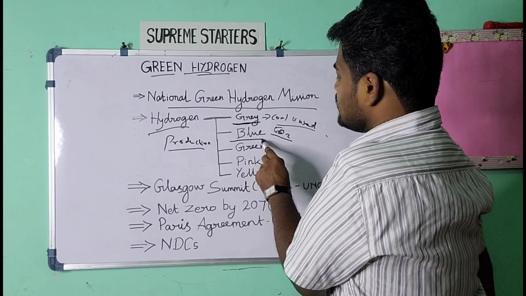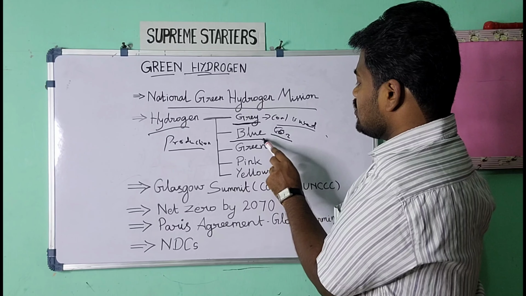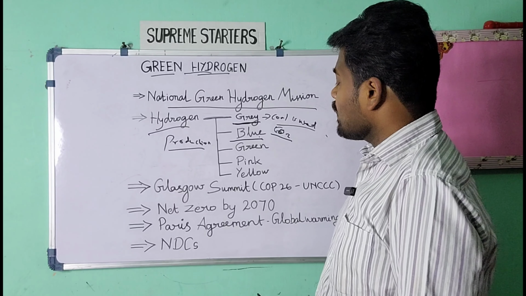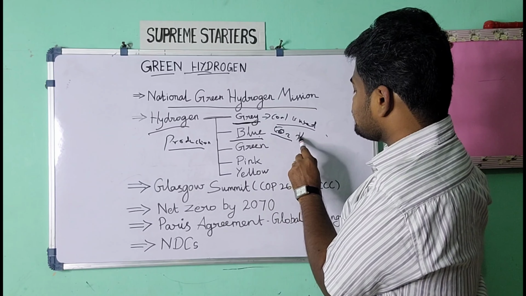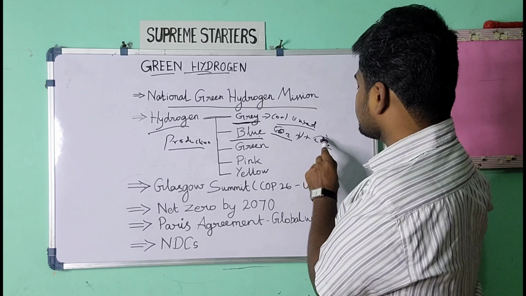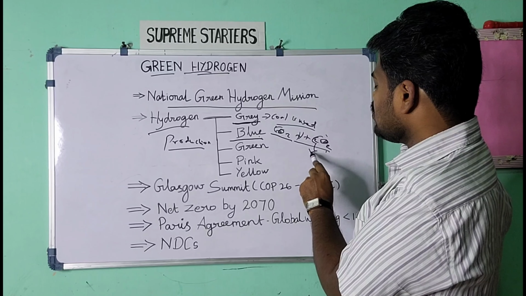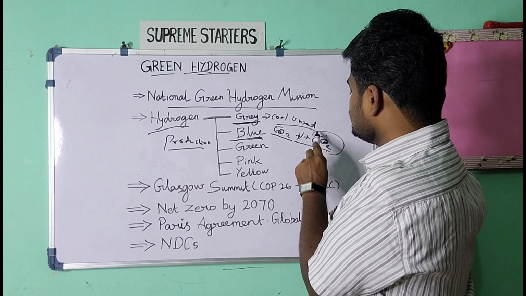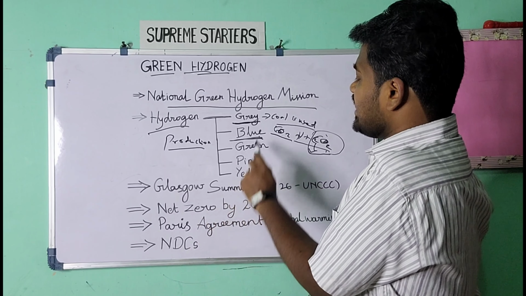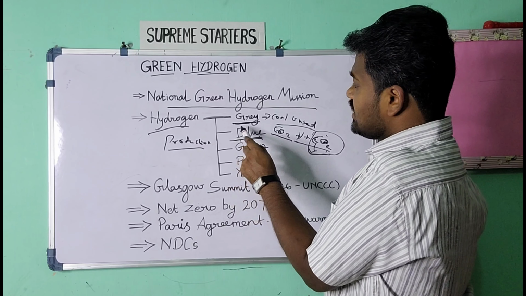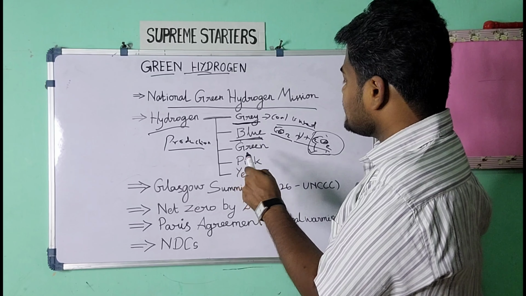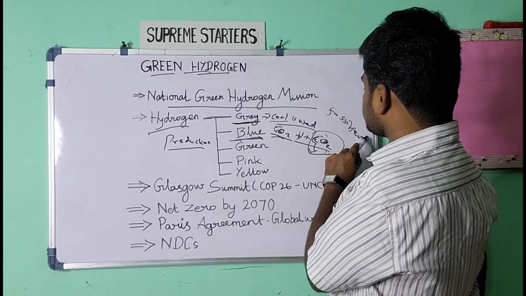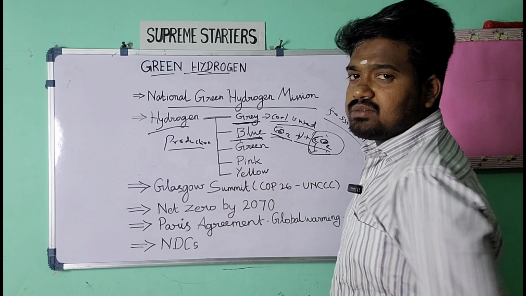In blue hydrogen, the same coal is used. In the production of blue hydrogen also, coal is used. As usual, the coal is heated, and the same hydrogen plus CO2 is the output, but CO2 is captured using a carbon storage mechanism. In blue hydrogen, a carbon storage mechanism is used to capture the carbon dioxide. Therefore, we can say that blue hydrogen is somewhat more environment friendly than gray hydrogen. However, in both processes we are using coal, again one of the main fossil fuels. Since it is used, both are not that environment friendly.